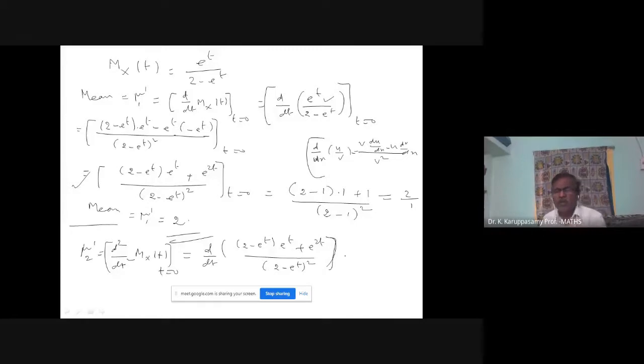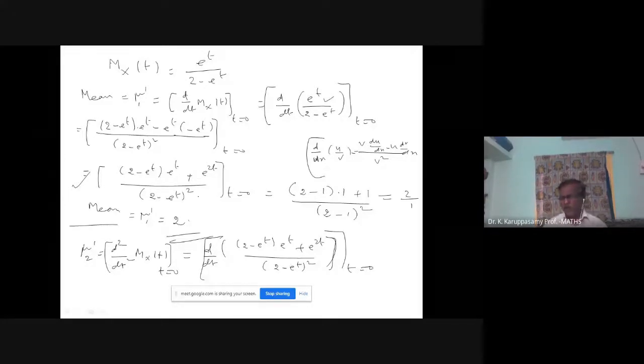I am going to differentiate this function one more time. Afterwards, I am going to put t equal to 0. One differentiation I got. Without doing it once again, I take the answer from the previous step. So this answer is obtained from the previous step. Otherwise, I have to do differentiation 2 times. Now we will proceed with differentiation one more time, then put t equal to 0. That will give the mu2 dash value.